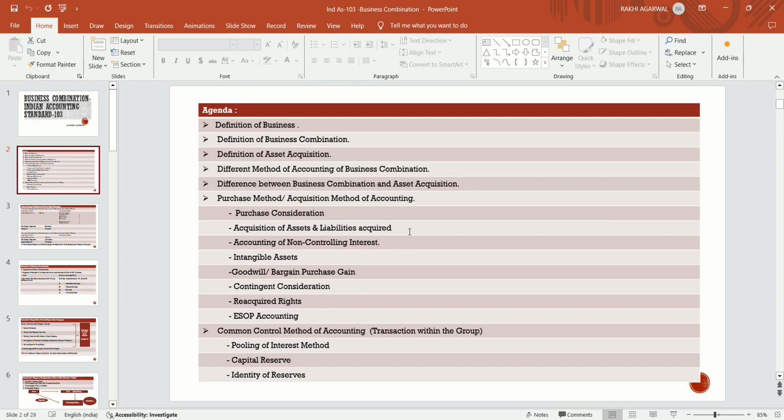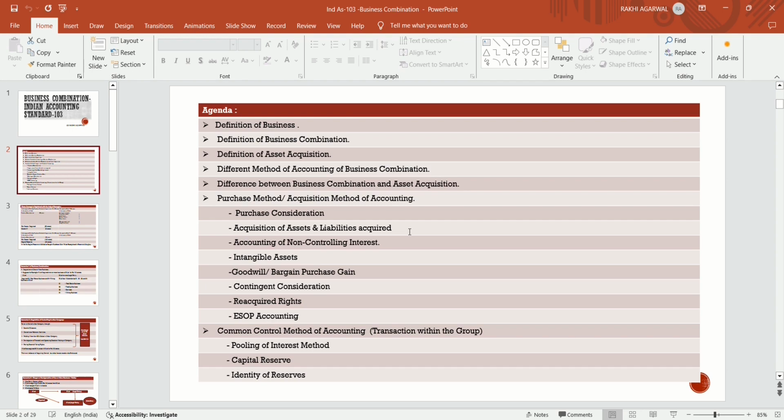If there is some criteria, we will discuss that. If the entity is acquiring only a single asset of the organization and there is no income generated from that asset, then it is only an asset acquisition. It is not a business combination.